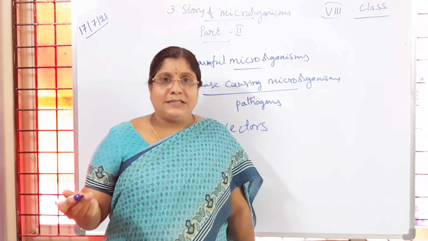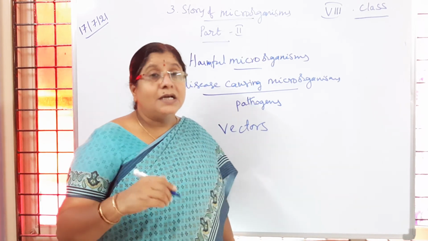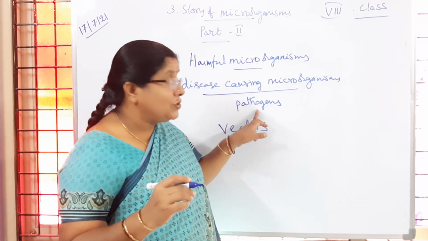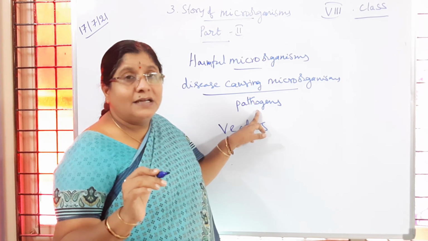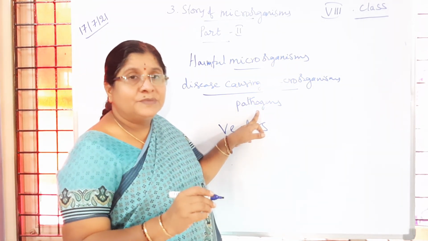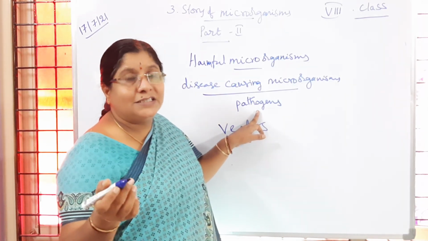Here we are talking about insects. Like the malarial parasite is a pathogen which is responsible for malaria disease. It is transmitted from an infected person to a healthy person through a mosquito bite.